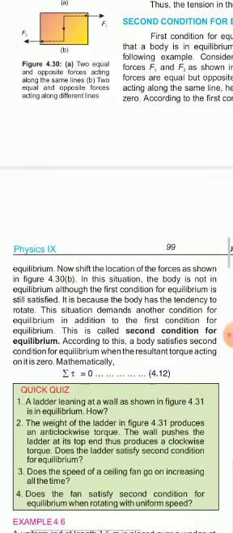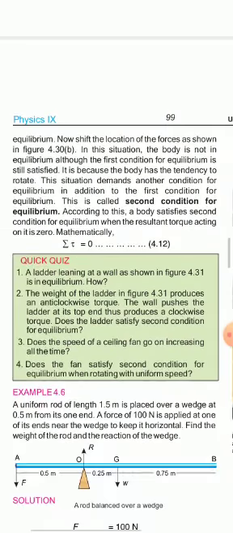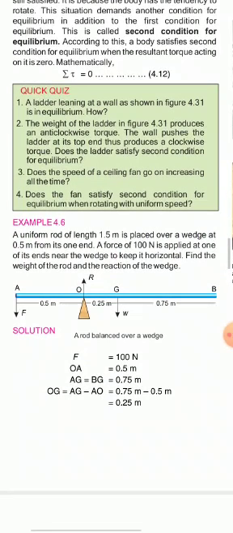According to this condition, a body satisfies the second condition for equilibrium when the resultant torque acting on it is 0. It is denoted by sigma tau is equal to 0. Dear students, you have to prepare this article in all respects.